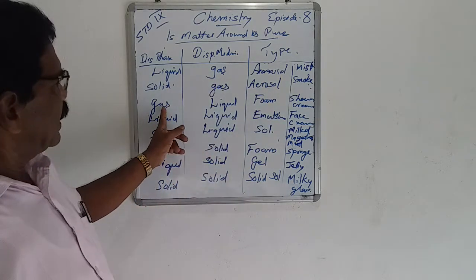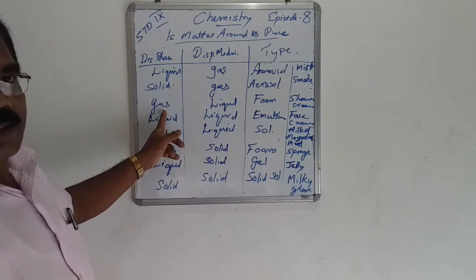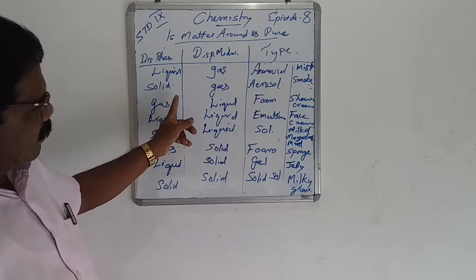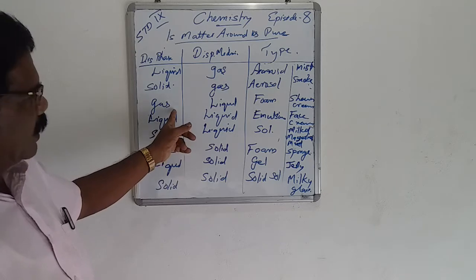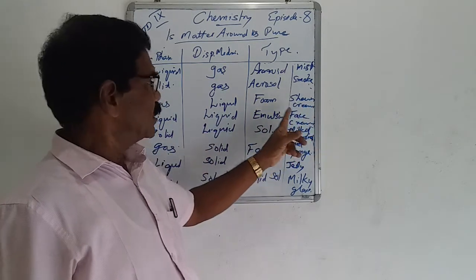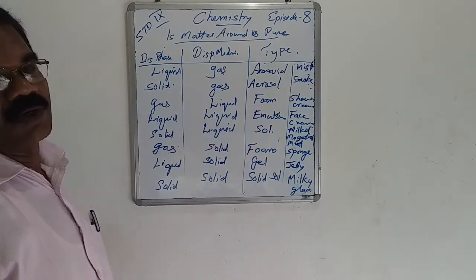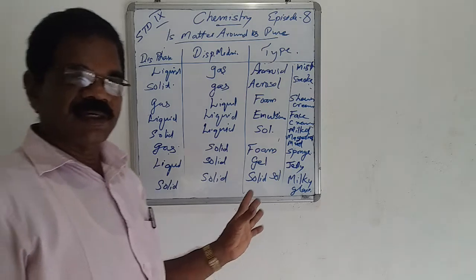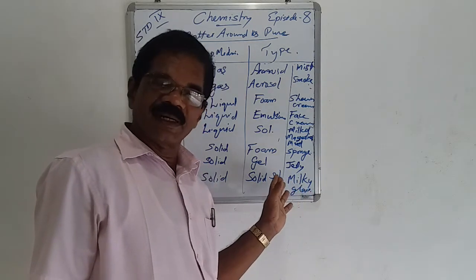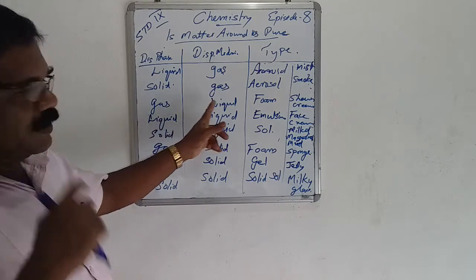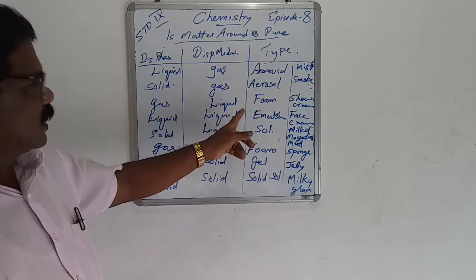Then when gas is the dispersed phase, and the other substance is a liquid, it is known as foam. Example, shaving cream is a foam type. Shaving cream, you all know, before shaving, the soap base is rubbed on the face, and that is gas dispersed in the liquid state.